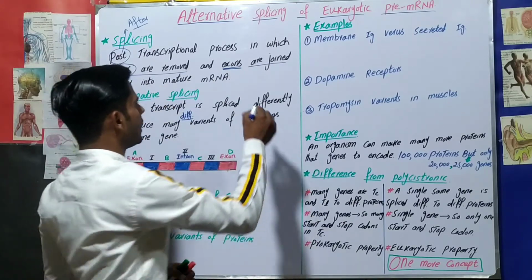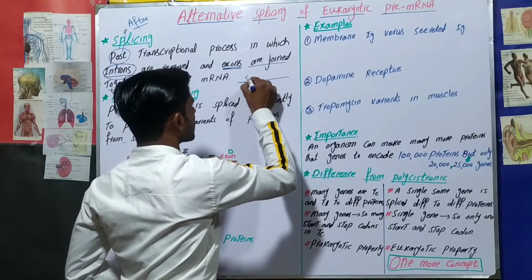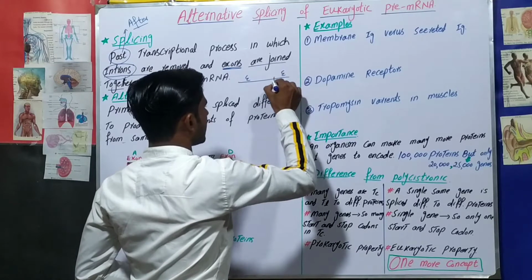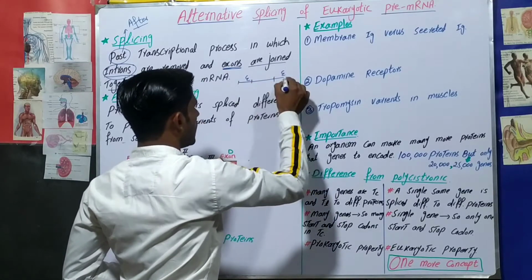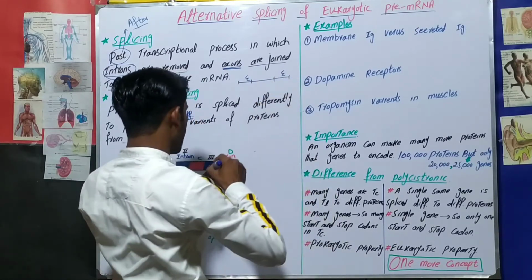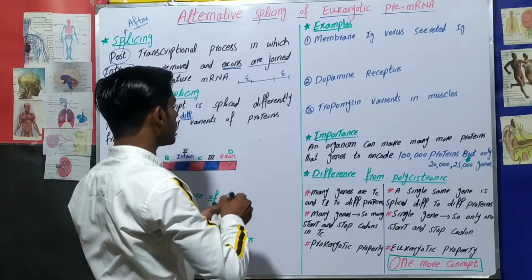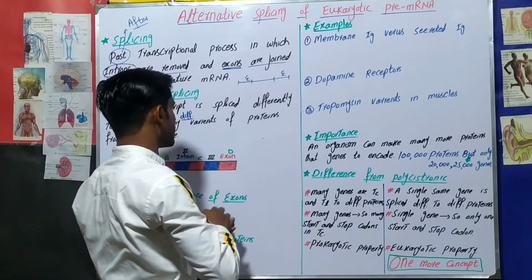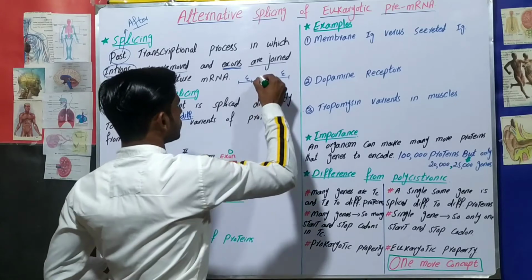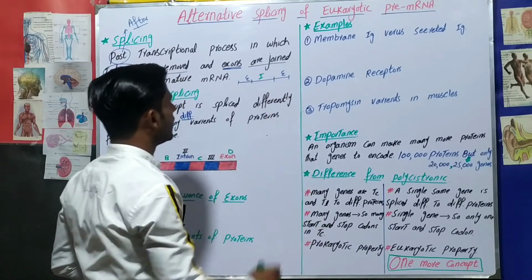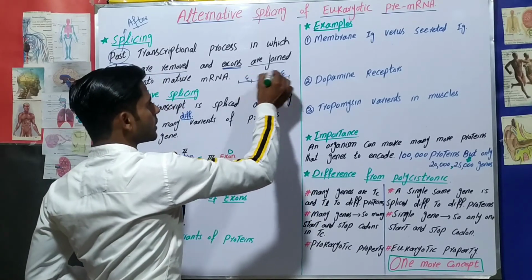Let's suppose this is one exon, this is a second exon, and between the exons this one is the intron. These are the non-coding regions and these are the coding regions.